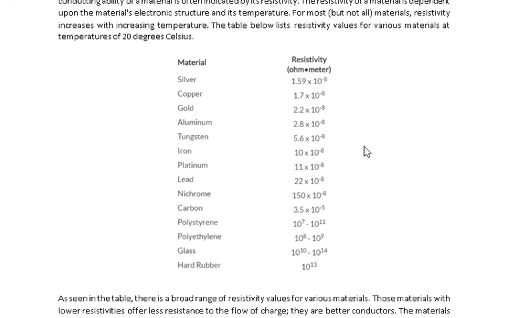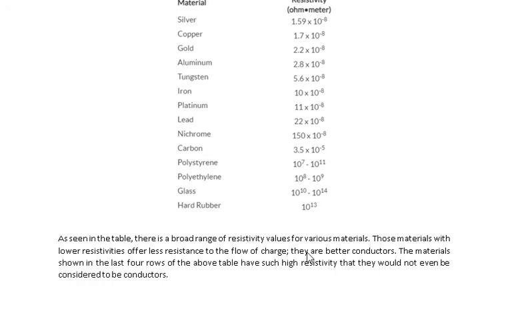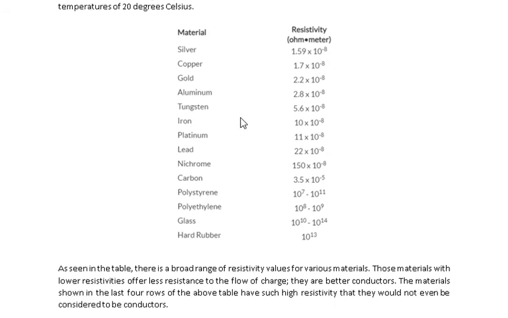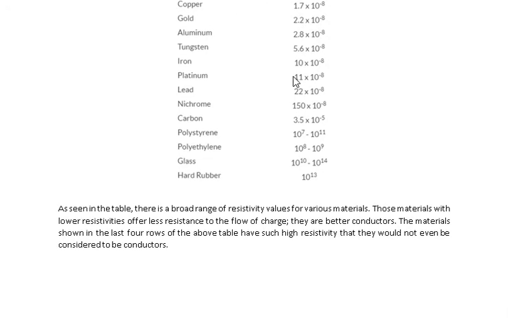Okay, so if you have this table, we have here the material and the corresponding resistivity in ohm meter. We have here silver up to hard rubber. If you would notice, from that one we have an increasing value of resistivity. Most probably in industrial applications, we have this copper, gold up to aluminum yung ginagamit. So yan yung mga ginagamit na material.